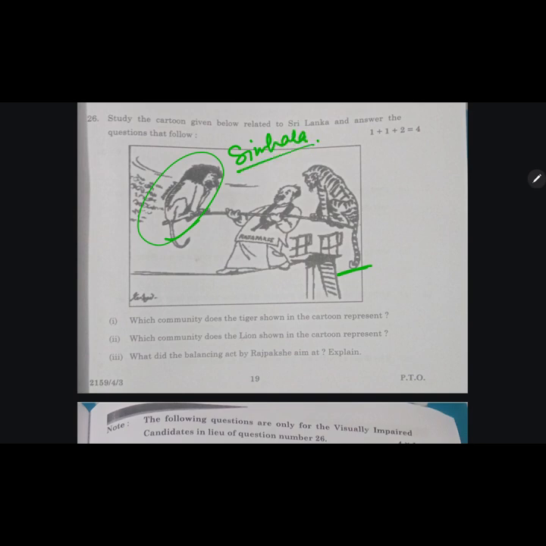And the organization name was LTTE. The lion represents the Sinhala community, and the tiger represents the LTTE. The balancing Rajapaksa aimed to bring both of them together because they were having a conflict.